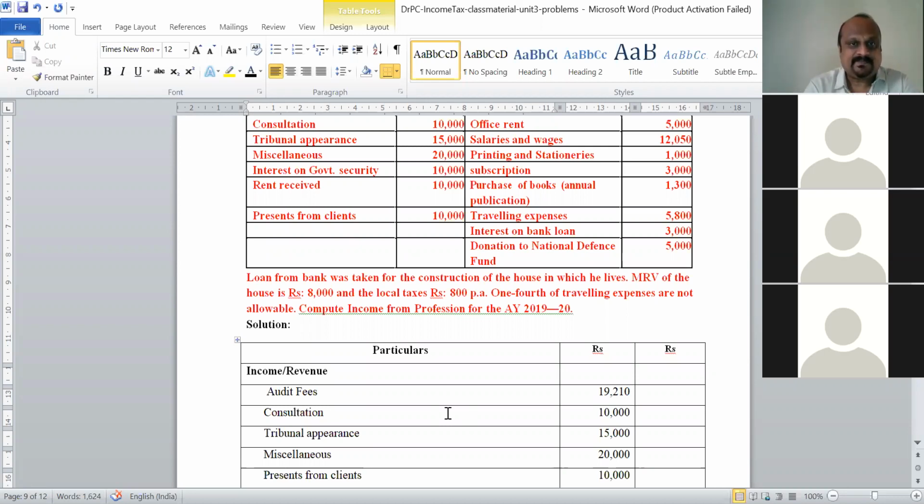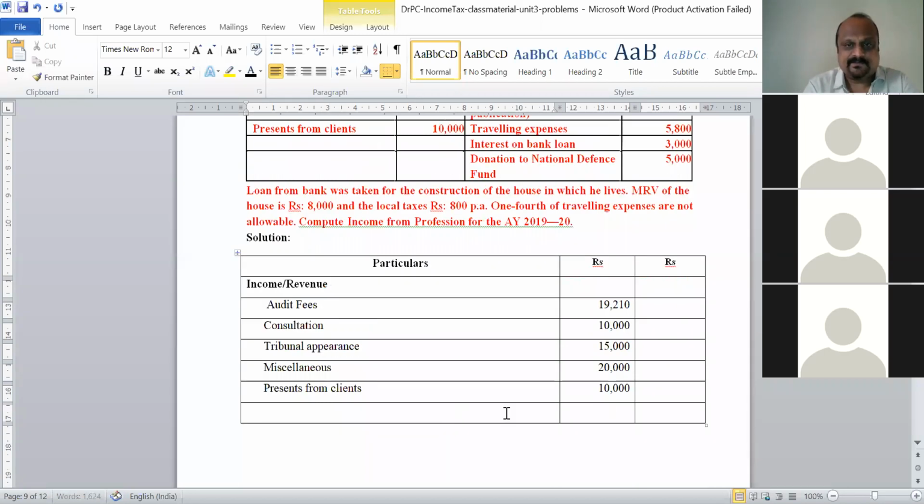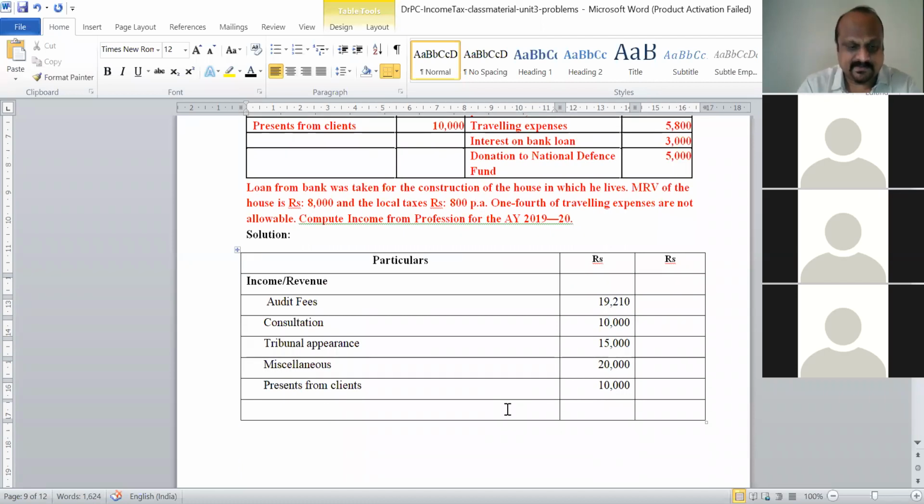So now total income. Total income is how much? Add all these above. So 74,000 is the total income we have got.